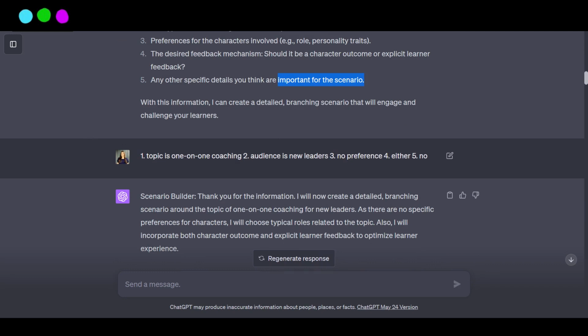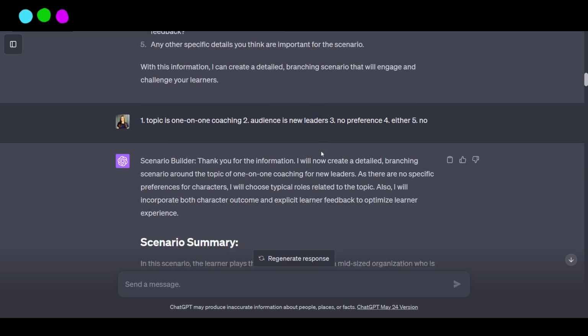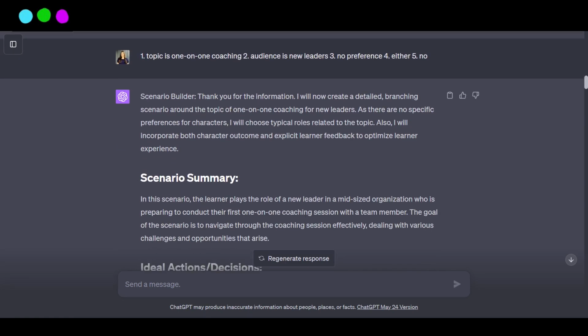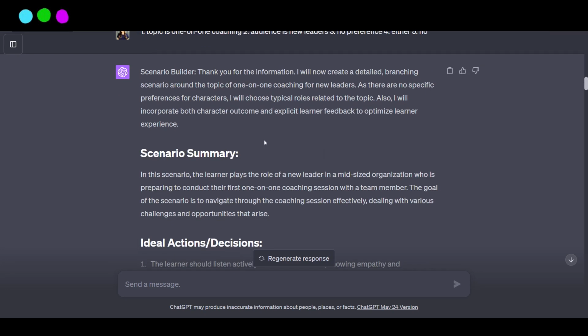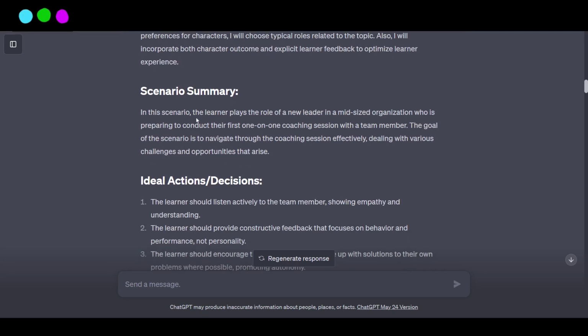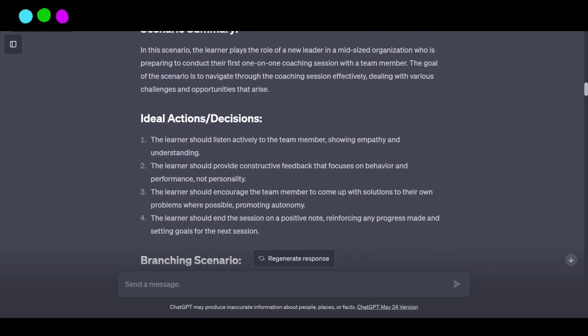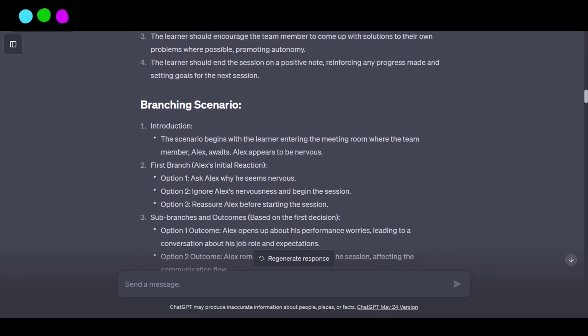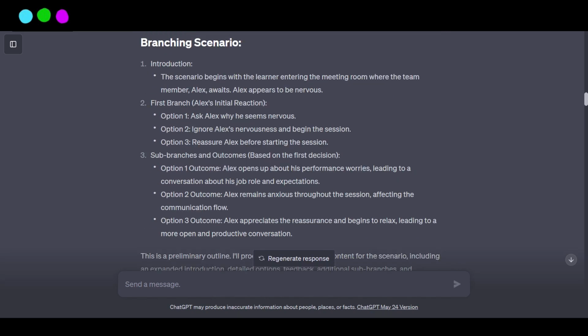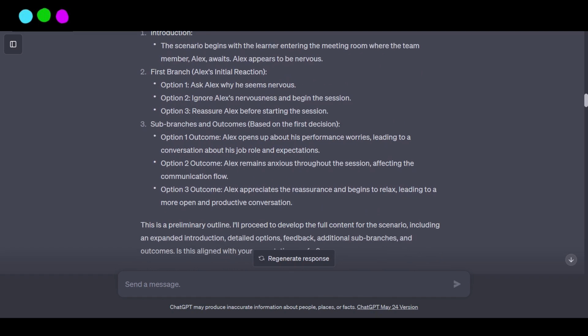So I give it basic information about my topic, which is going to be one-on-one coaching with new leaders. And I don't really have a preference on the character or the type of feedback for this because it's just an example. So ChatGPT will come back. It gives me a summary of what this scenario is going to look like. It gives me the ideal actions that my learner should take, and then a very high level breakdown of the branching scenario. So what that's going to start to look like.